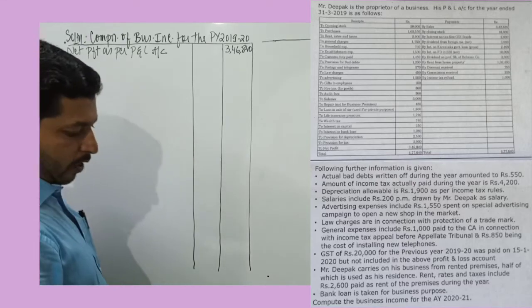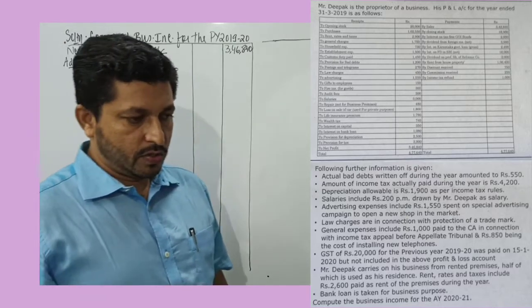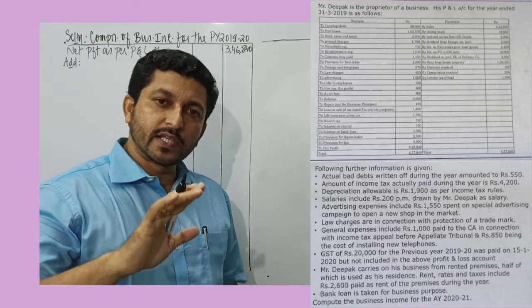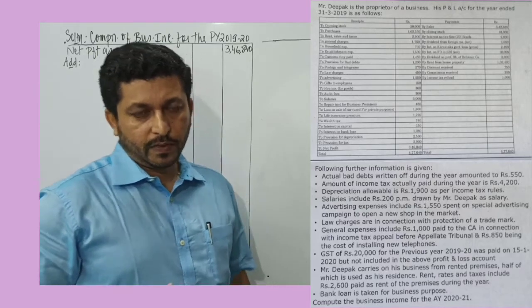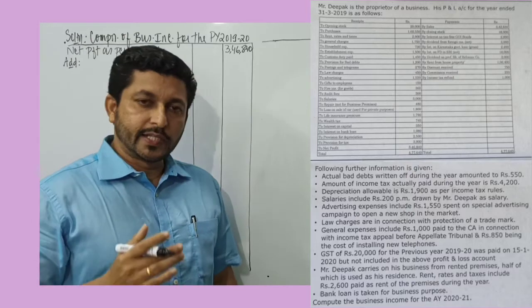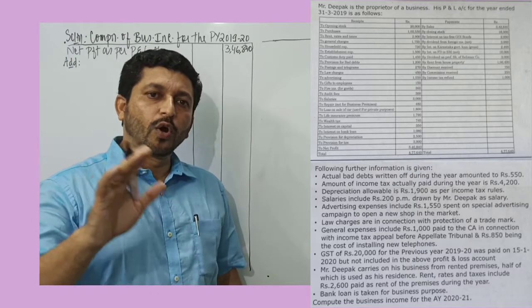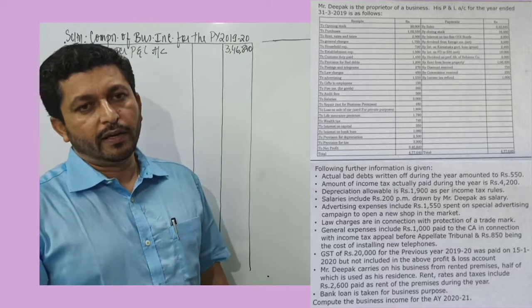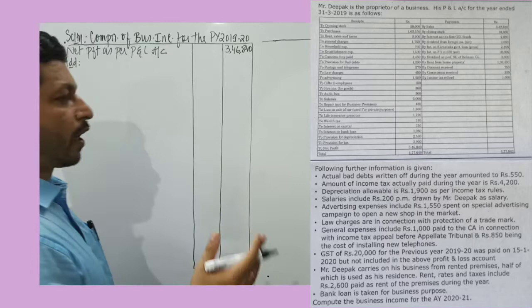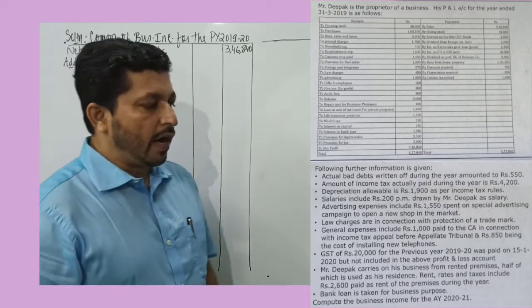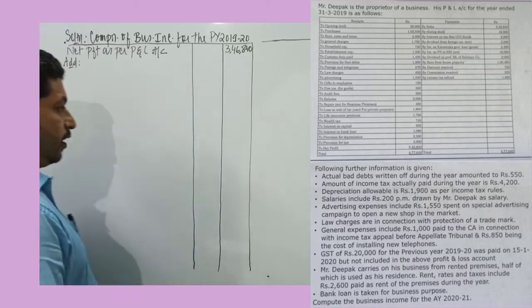3,46,840 is the net profit as per profit and loss account. Now, we can record these items to be added under three heads. We have expenses disallowed but debited to profit and loss account. That is one. Then second, we can take incomes allowed but are not credited to profit and loss account. Then we have overvaluation of closing stock, undervaluation of opening stock. So the 3 points we have.